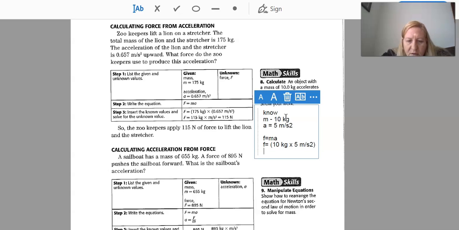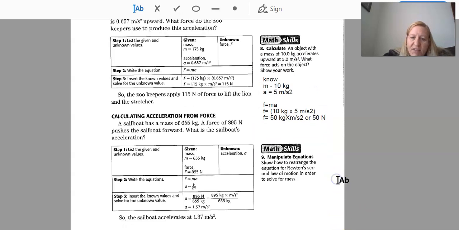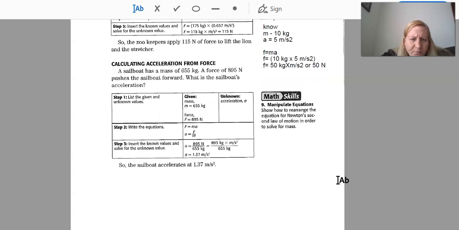Okay, so we know that force equals 50 kilograms times meters per second squared, or we could write it as 50 newtons. Okay, all right, let's look at our next example here.